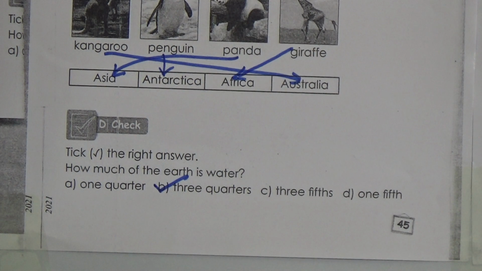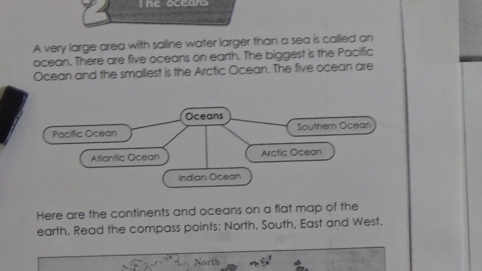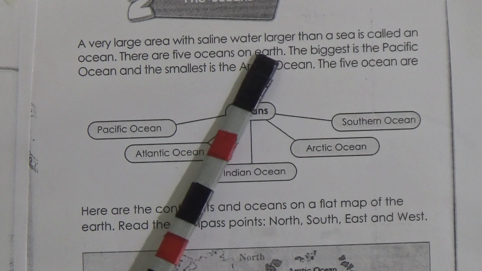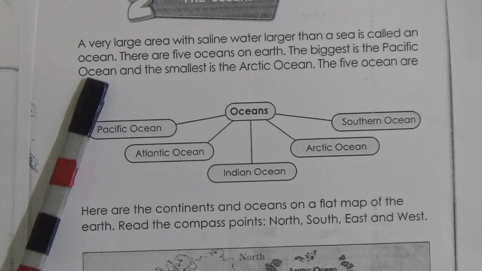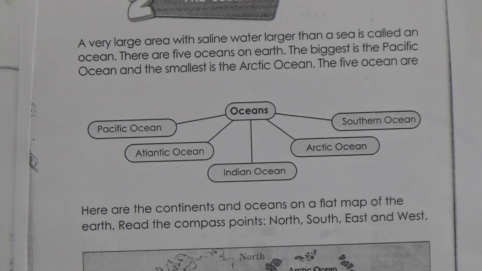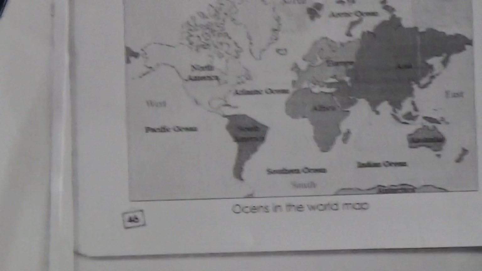Now we will go to our next lesson, that means the oceans. Now we will know about the oceans. Now look, a very large area with saline water larger than a sea is called an ocean. That means ocean is larger than the sea and sea is larger than the river. The water tastes saline. That means the water is salty.